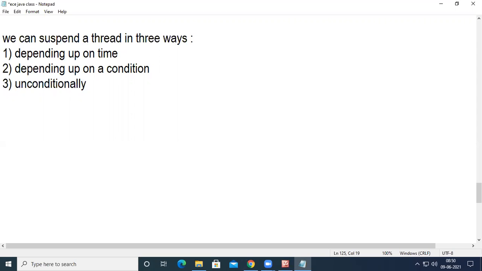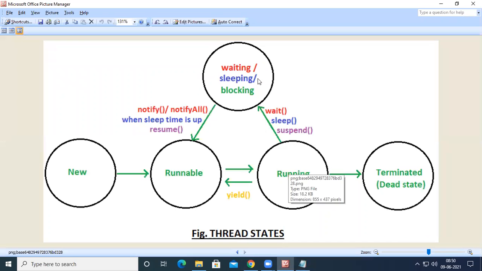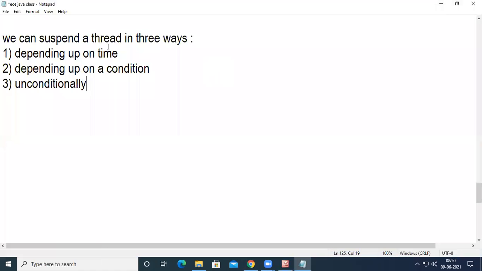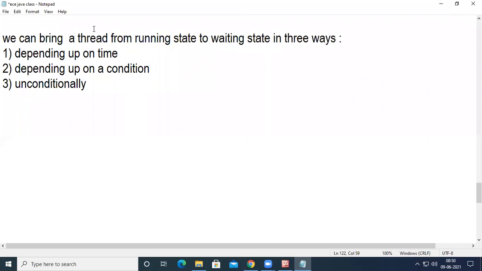So suspending a thread means bringing the thread from running state to waiting state, right? So we can bring a thread from running state to waiting state in 3 ways: depending upon time, depending upon a condition, and unconditionally.